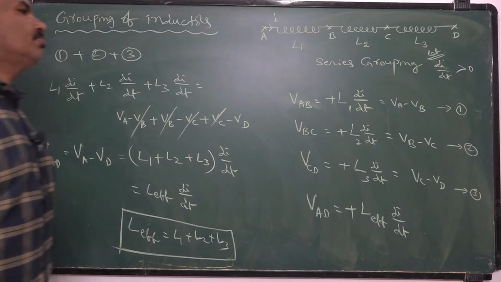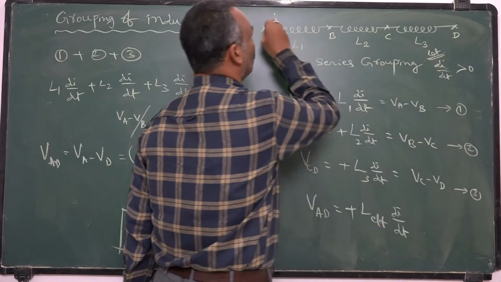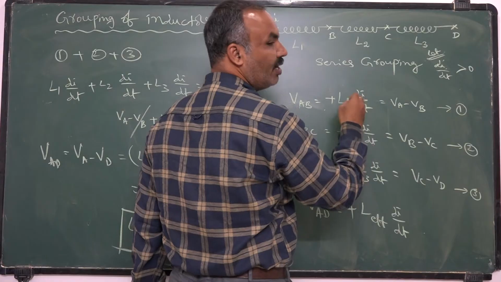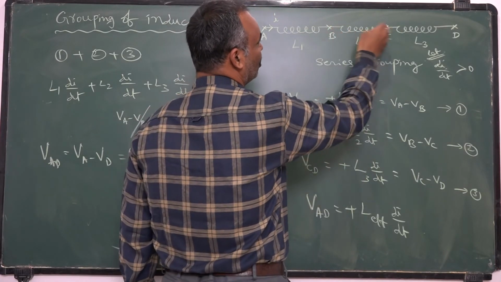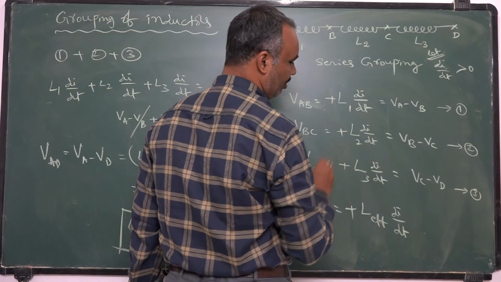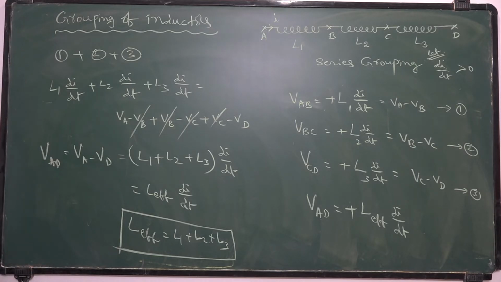Only one point you should remember here: when current is increasing with time, the potential difference between the ends of a conductor is given by positive L into di by dt. Between these two terms the inductance is L1, between these two terms is L2, between these two terms is L3, like this. So this is the effective inductance. I hope everybody followed this.